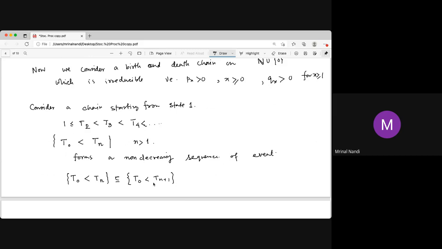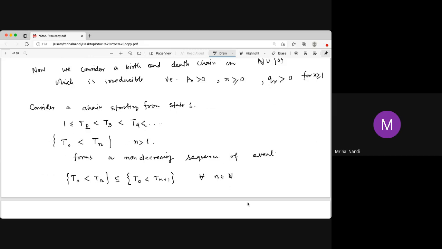So if heating time of 0 is less than heating time of n, then it must be true that heating time of 0 is less than heating time of n plus 1, because heating time of n plus 1 is greater than heating time of n.